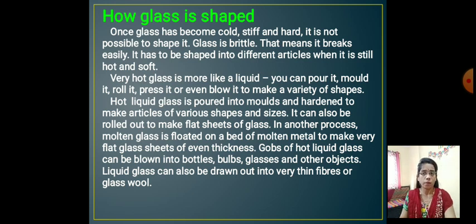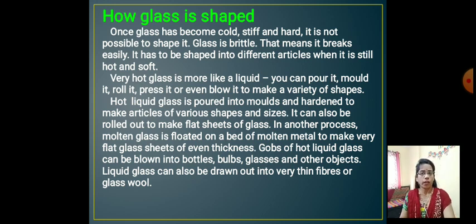Mold means what? Shape. We can make various types of shapes of glass when it is like a liquid. That's why we get a variety of glass in different shapes and sizes. When it is heated, we can easily roll it, mold it, and give it various different shapes. Hot liquid glass, pour it and mold it.